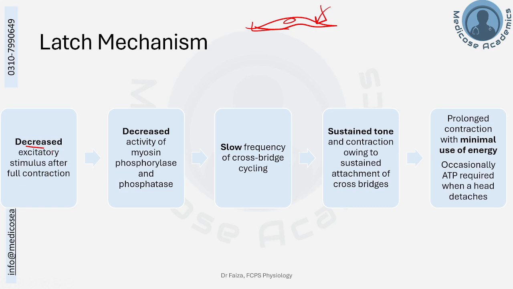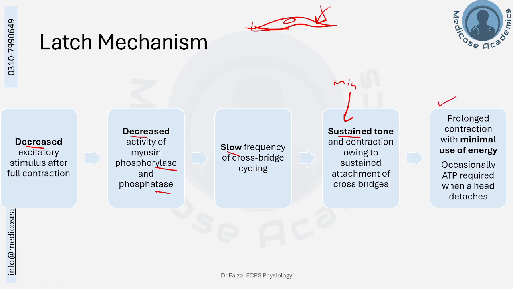heavy excitation. That will lead to decreased activity of myosin phosphatase. There will be a slow frequency of cross-bridge cycling, but still there will be a sustained state of contraction because of slow detachment and attachment. So minimum stimulus but sustained tone of contraction, this is known as latch mechanism.